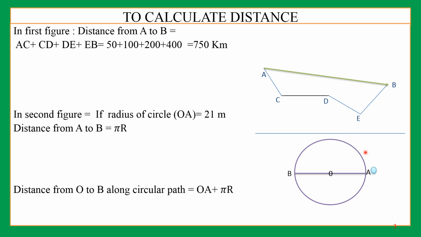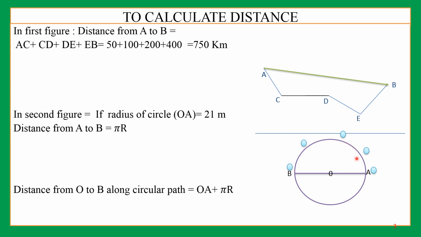He is starting from A and running to reach point B. The radius of this circular park is 21 meter. Radius is represented by r, so r is 21 meter. How much distance has he covered when going from A to B along this path? This is pi r, half of the circle.